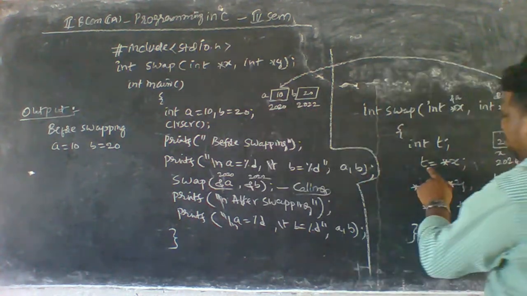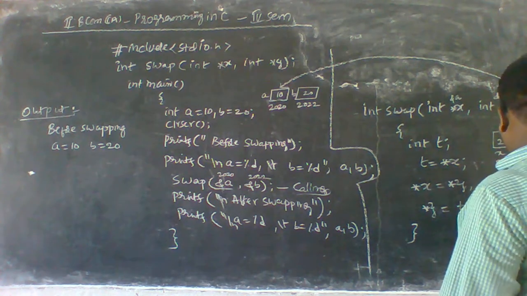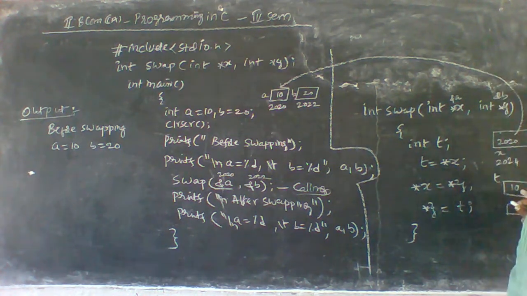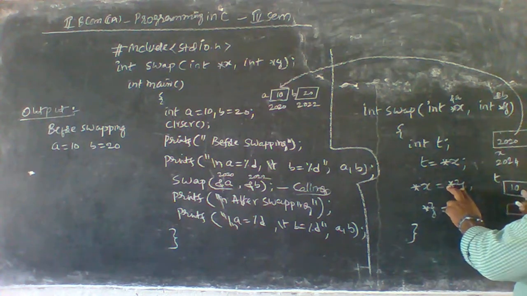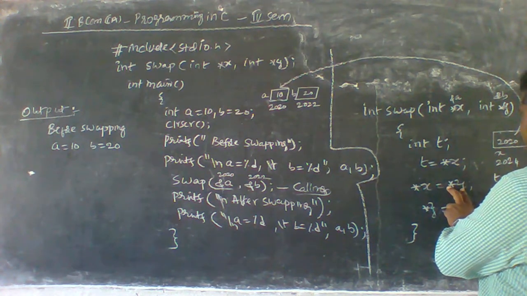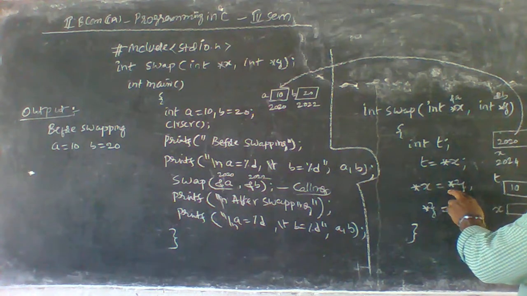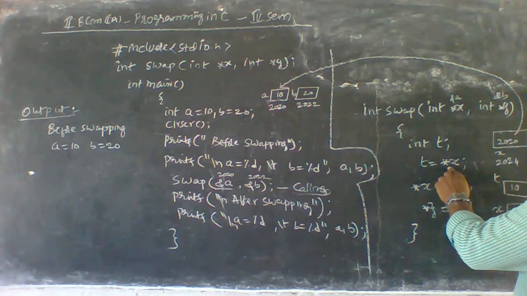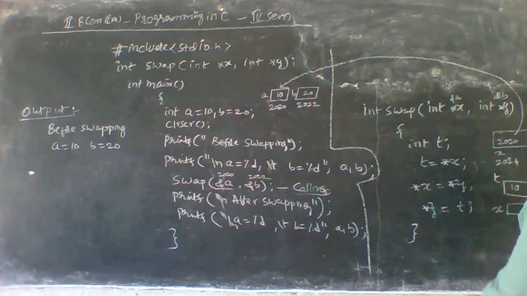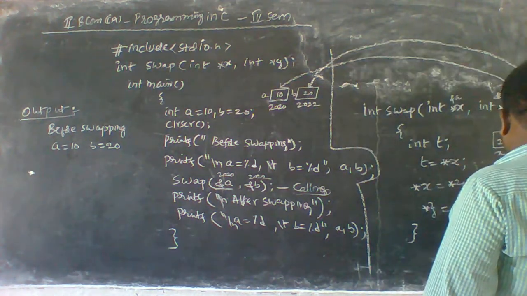And the next statement is star x is equal to star y. Star x containing the value 10 is given to star y's value. That means star x is equal to what here? Star x is equal to star y. Star y indicating what here? Star y indicating B, which is 20 here.